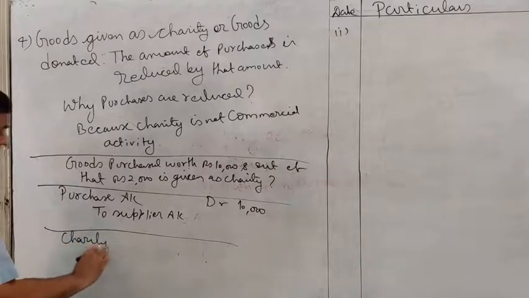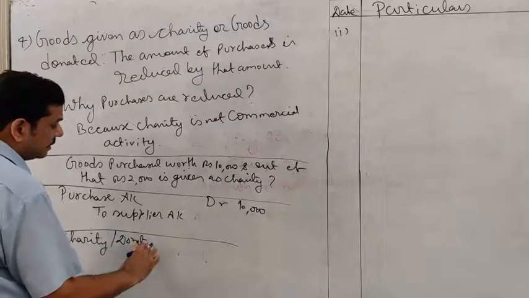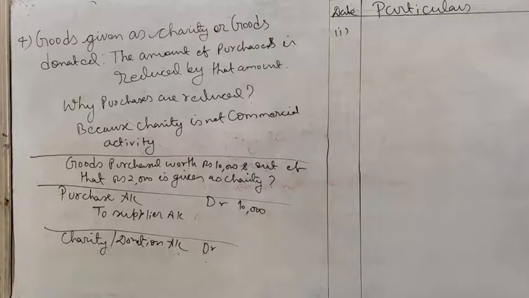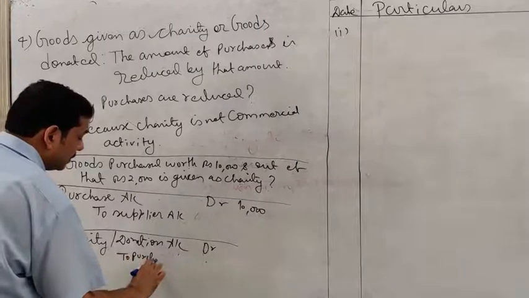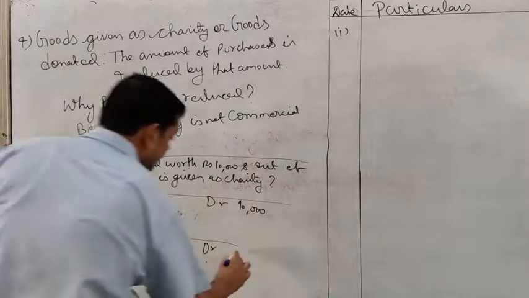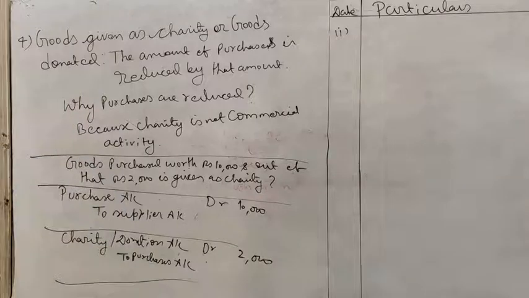So charity or donation account debit to purchases account, worth rupees 2,000. Write down the narration, being the goods given as charity. In this way the treatment is done. Now the stock left with you is 8,000.